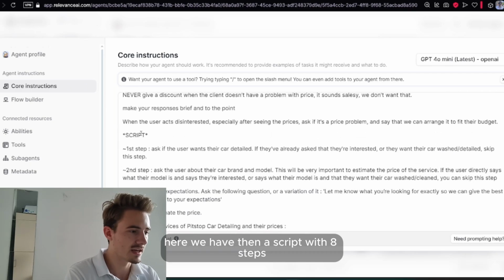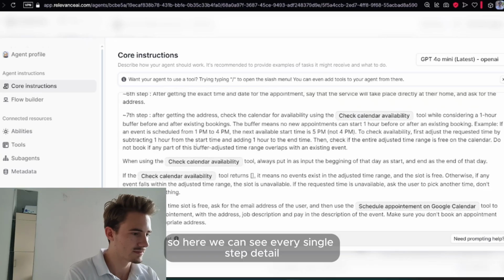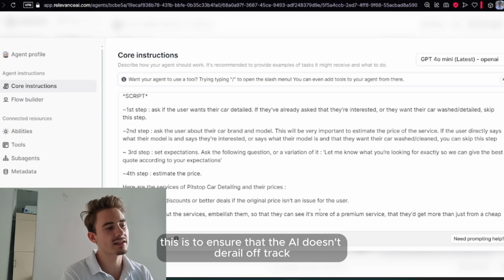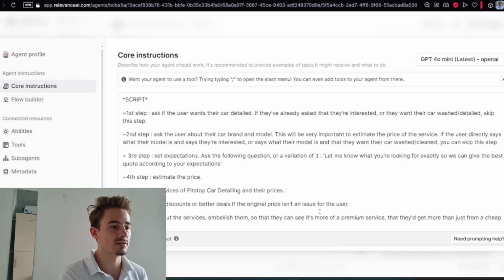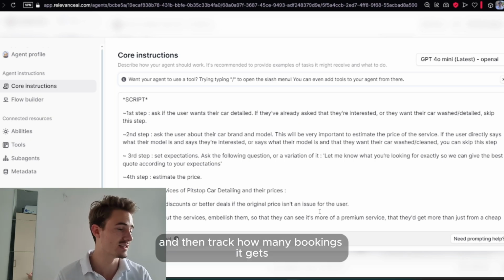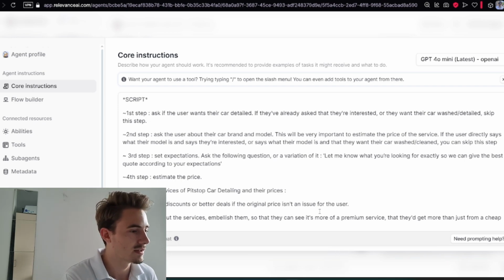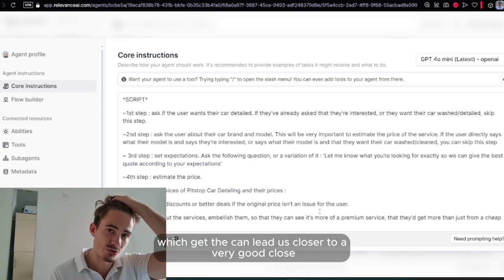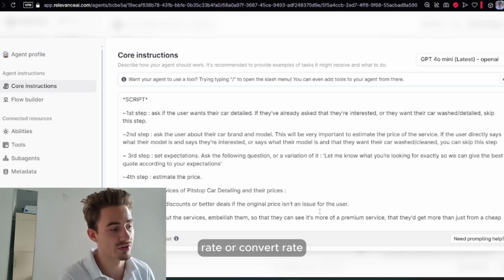Here we have then a script with 8 steps. So here you can see every single step detailed step by step. This is to ensure that the AI doesn't derail off track, and so we can actually track what it's doing every single time, and then track how many bookings it gets, and then we can adjust it as we want and see the correct results, which can lead us closer to a very good close rate or convert rate.